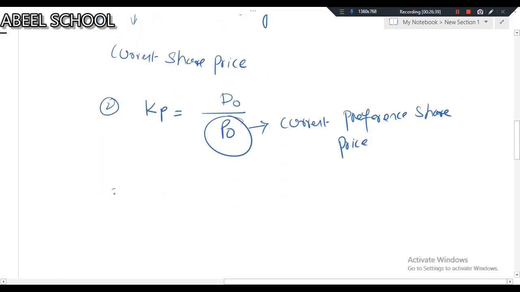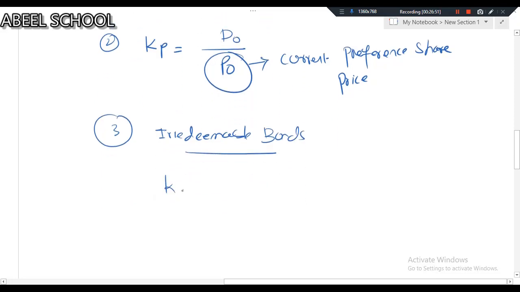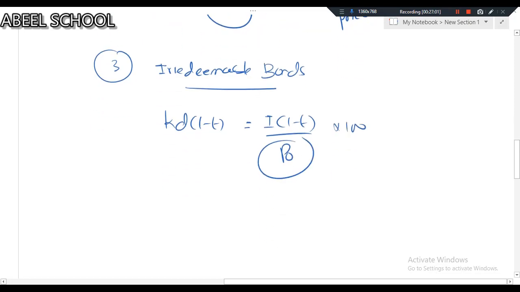Third, in case of irredeemable bonds, when we calculate Kd, using the formula for irredeemable bonds, Kd is equal to interest times (1 minus T) divided by P naught, multiplied by 100. This P naught is representing the current bond price.